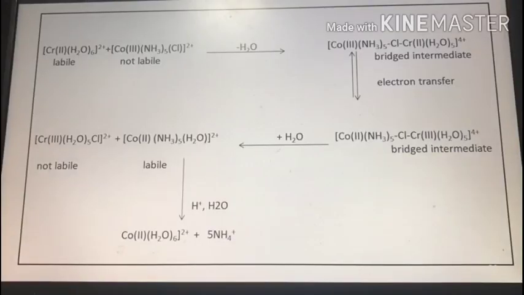In this reaction sequence, production of Cr(H2O)5Cl 2+ implies that electron transfer through the bridged intermediate from Cr2+ to Co3+ and Cl- transfer from Co to Cr are mutually interdependent acts.